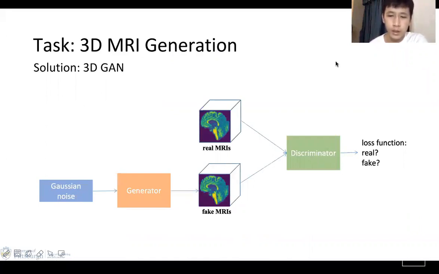A GAN model consists of two neural networks, a generator and a discriminator. The discriminator evaluates the output from the generator and produces a score, and it is rewarded for telling the fake MRIs from the real ones. The generator's loss is often the negative of the discriminator's loss.